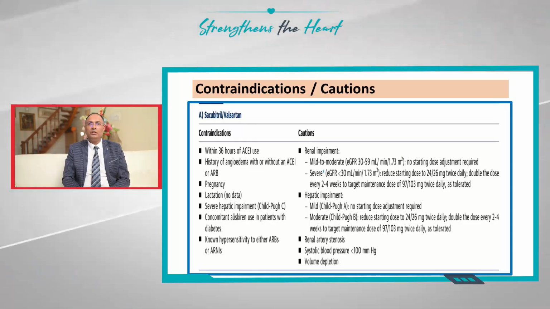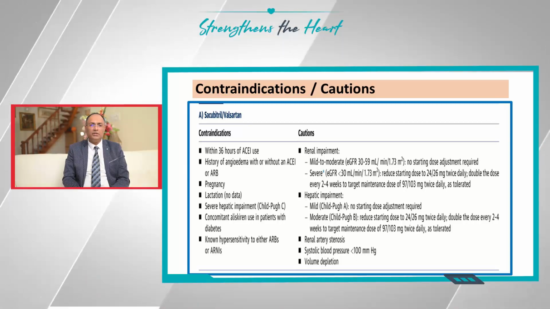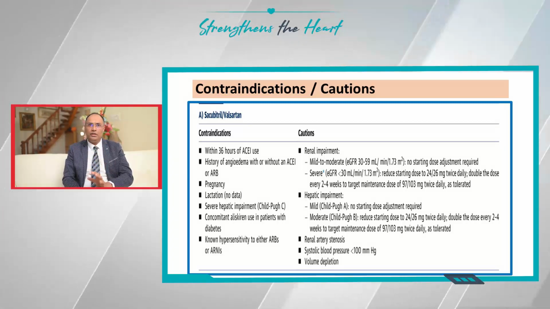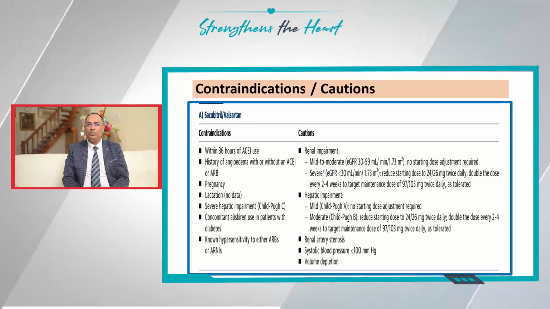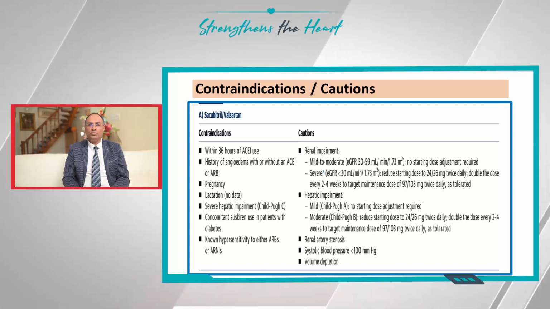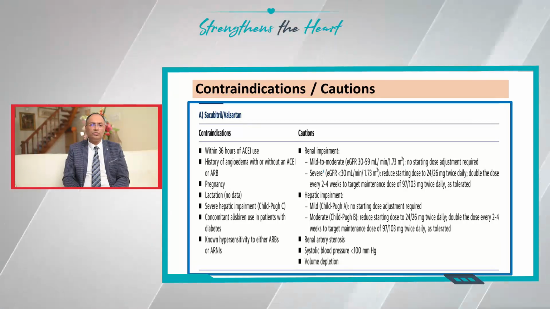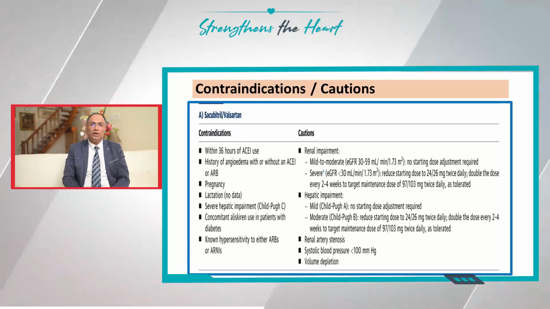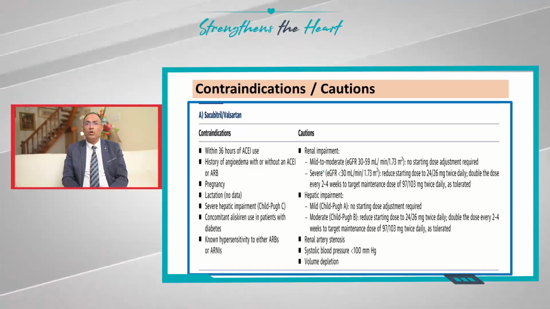What are the contraindications and cautions when you are using ANI? Contraindications: don't use ANI within 36 hours of ACE inhibitor use. If there is a history of angioedema with ACE inhibitor or ARB, don't use ANI. ANI should not be used in pregnancy, lactation, severe hepatic impairment, that is Child-Pugh C, or concomitant aliskiren use in patients with diabetes. And also, if there is known hypersensitivity to ARB or ACE inhibitor in your patient, then don't use ANI. And also, what are the cautions?